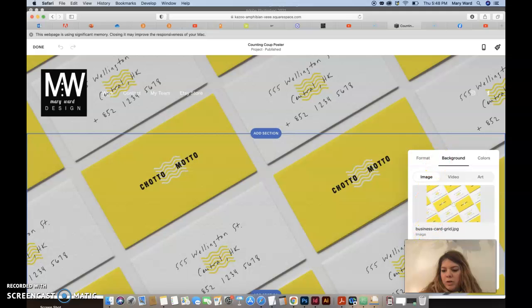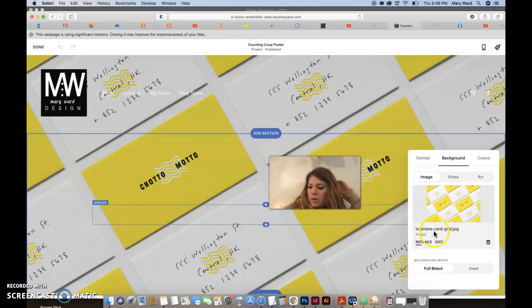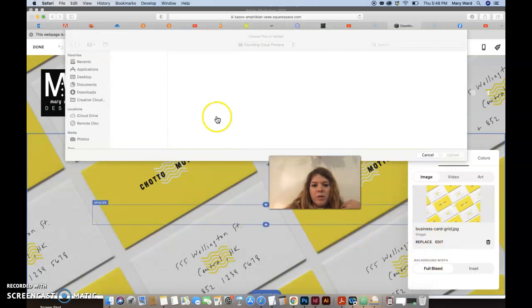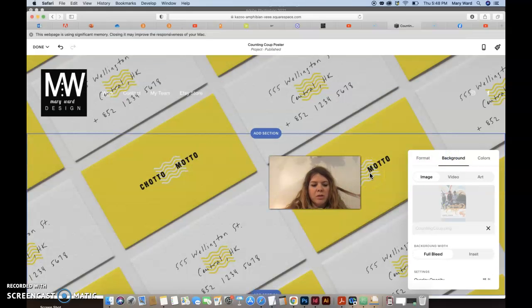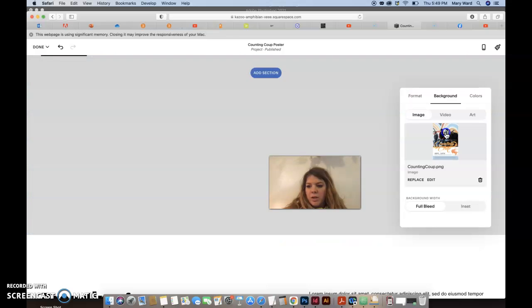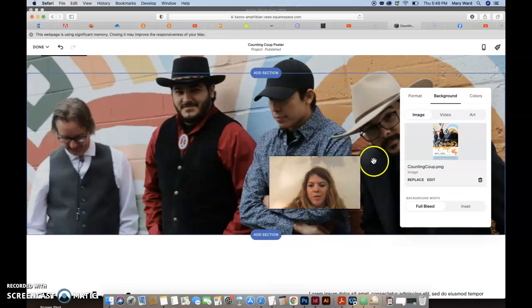So I'm going to move my window so you can see what I'm doing. Replace, upload file. I'll go back to the counting coup PNG that I had. It might not work very well in this instance, but I can always edit it and then bring it in. Right now it's on full bleed, but we could do an inset if that looks better. It's just going to take a while to load. So I was able to load in that image. I'm kind of going to move this white dot up. It's not working great for this particular format.